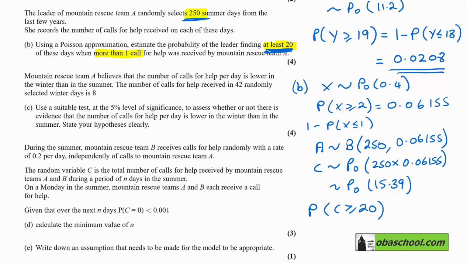So that's the at least 20 part here. And again, on your calculator, if it won't do greater than or equal to 20, just do 1 take away the probability that C is less than or equal to 19. And if you do that, you'll get 0.1475, correct to 4 decimal places.